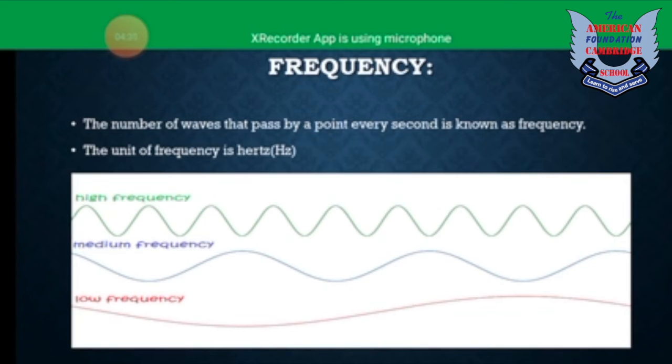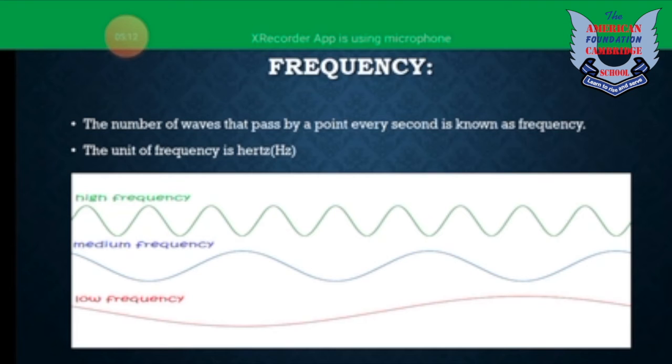Now, we are going to describe a wave. There are four phenomena that we need to clear for describing any wave. The first one is the frequency. The number of waves that pass by a point every second is known as the frequency. And the unit of frequency is the hertz, Hz. Let's suppose there are 100 waves passing a point every second, so its frequency will be 100 Hz. Or let's say there are 100 waves passing through the point in 2 seconds. In this case, we will divide 100 by 2 because we need to calculate the number of waves passing the point in 1 second.